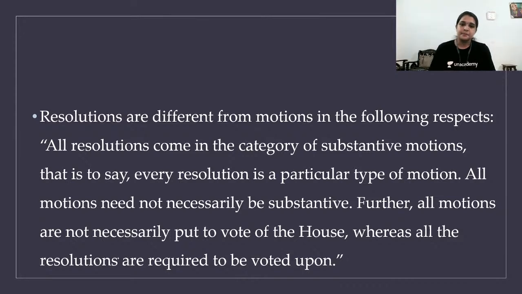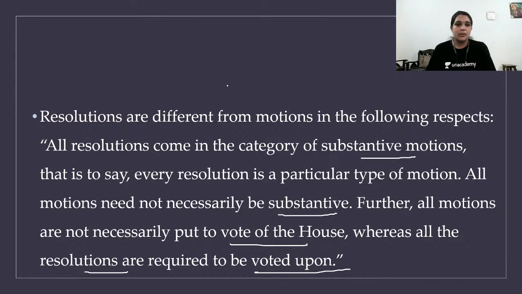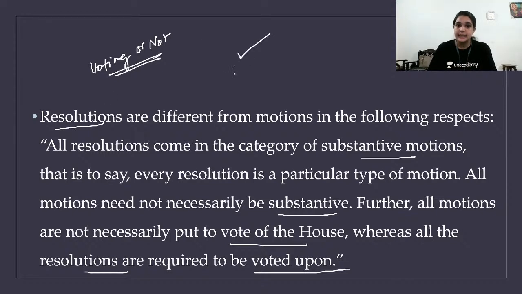What is the difference? See, all resolutions come into the category of substantive motion. What do we call substantive motion? A motion which is self-sustained. It has everything in it. It doesn't need any other extra things. That's called a self-sustained motion. Every resolution is a particular type of motion, but all motions need not necessarily be substantive. Further, all motions are not necessarily put to vote of the House, but resolutions are required to be voted upon. Okay, in terms of resolution, it should definitely be taken to vote.